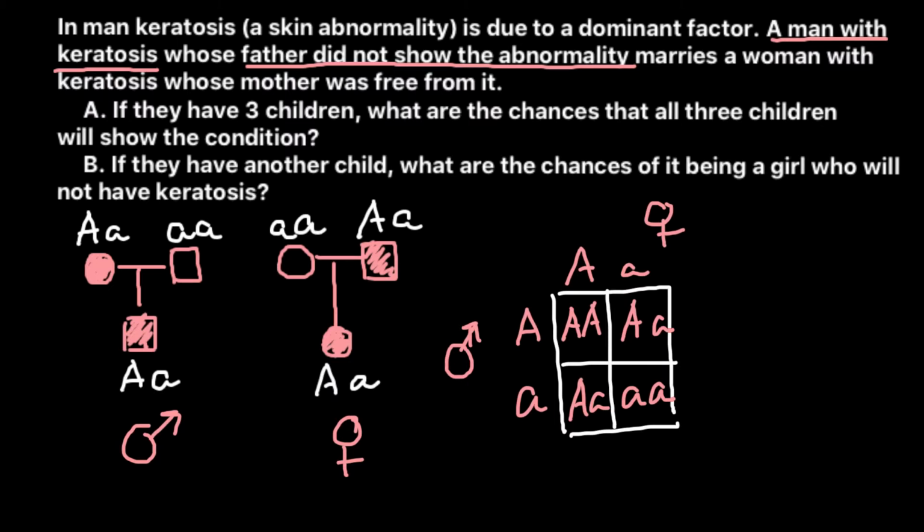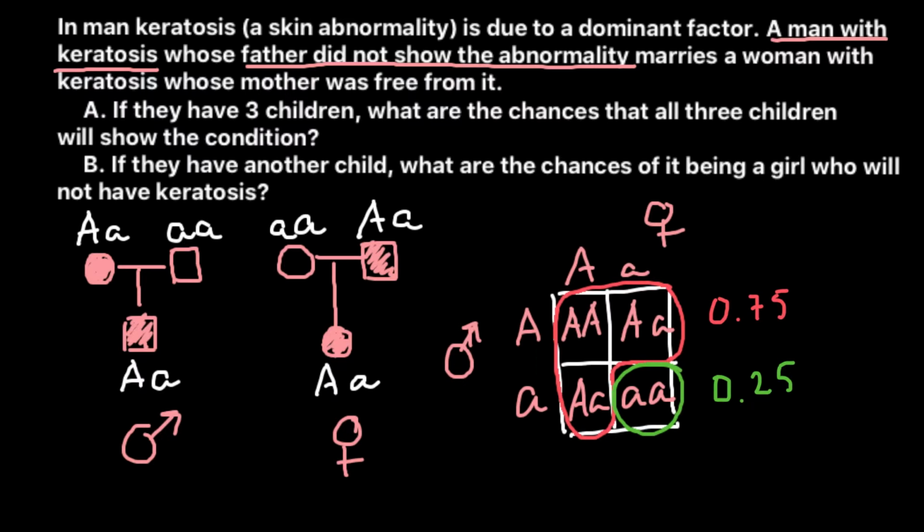As you see, 3 out of 4 would inherit this genetic disorder, and only 1 out of 4 would be phenotypically and genotypically normal. So once again, probability that the children would be affected is 0.75, and probability that the children would be normal regardless of the sex would be 0.25.